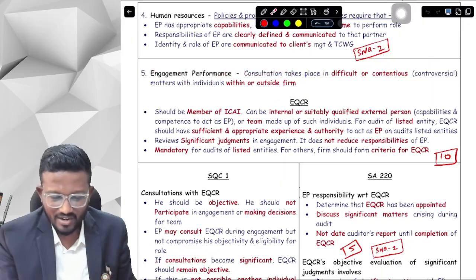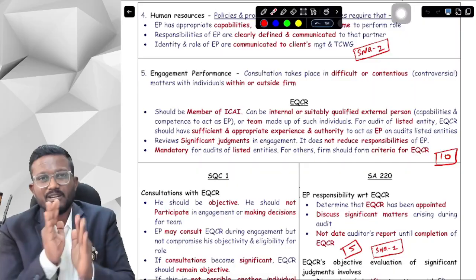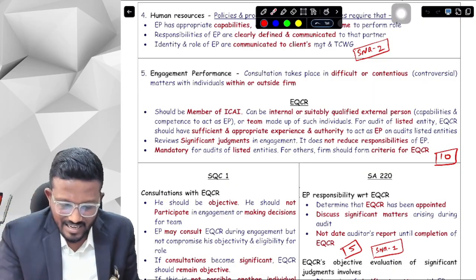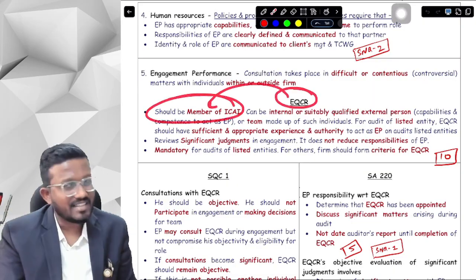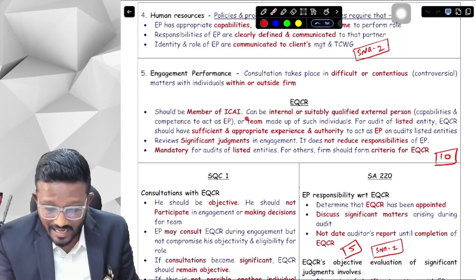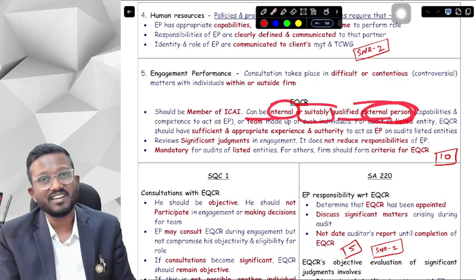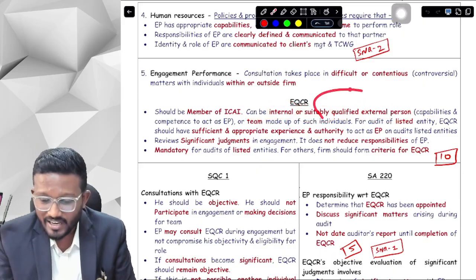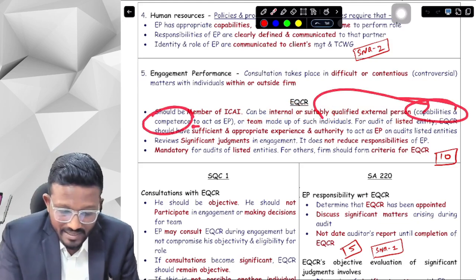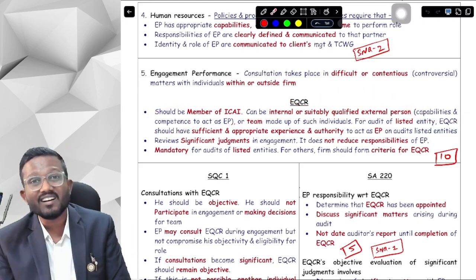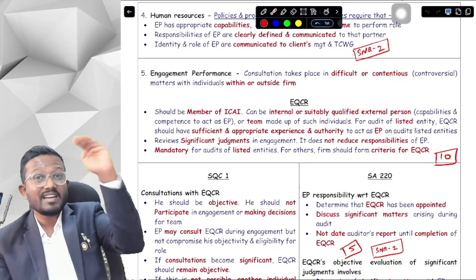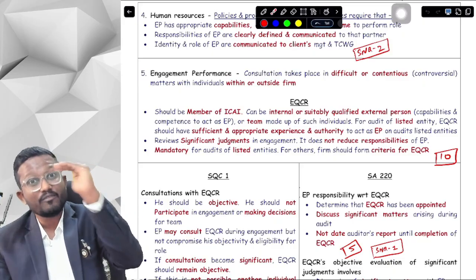Okay, yes sir. Now let's come to the topic of EQCR, that is engagement quality control review. It says that the EQCR should be a member of the ICAI, that is, he should be a CA. It can be an internal or suitably qualified external person. Suitably qualified means he should have the capability and competence to act as an engagement partner.